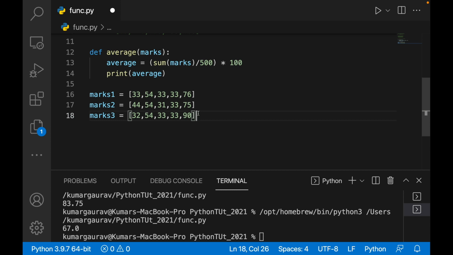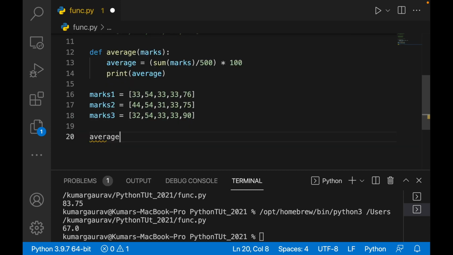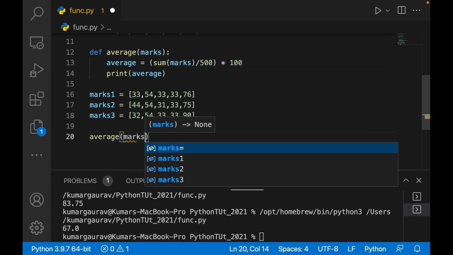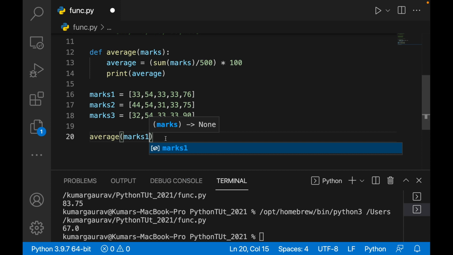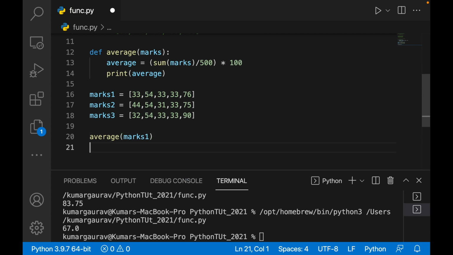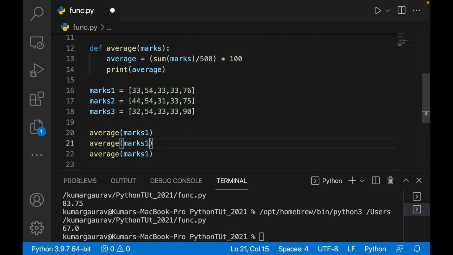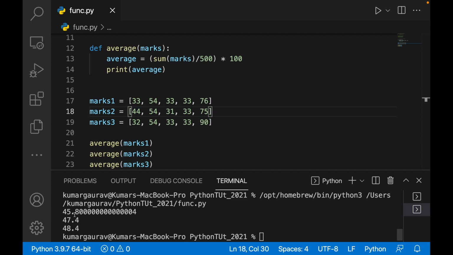So now when I have to call this function, I'll write average of marks 1, okay, simple. Similarly, I'll put average of marks 2, average of marks 3. So you see it has printed me the average 45.8, 47.4, 48.4. So very simple guys.